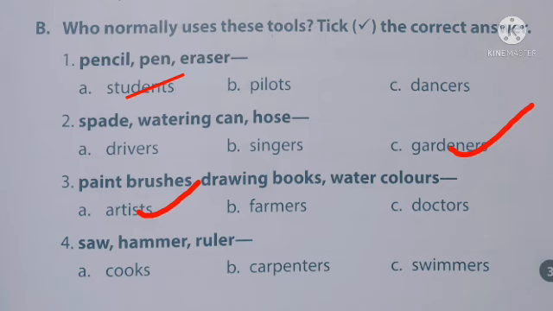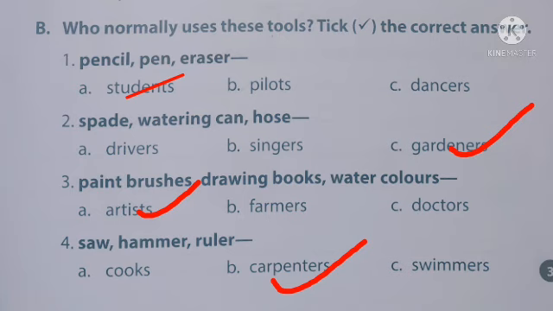Fourth one, saw, hammer and ruler. Options. Option A, cooks. Option B, carpenters. Option C, swimmers. Who is using these tools? Yes, option B, carpenters. So you can tick it.